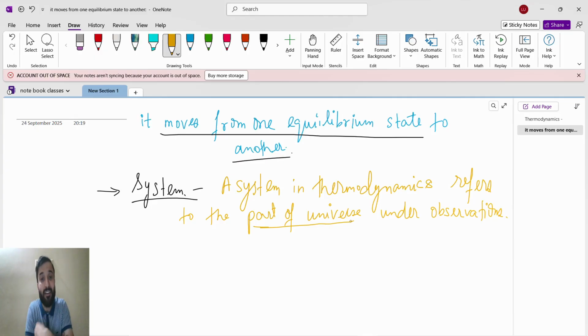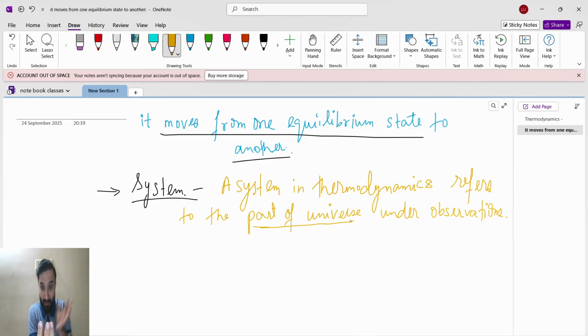Kayanat is nothing but a part of universe. So your favorite person is also a part of universe, and that favorite person is under observation of you. So that is the system. The system in thermodynamics refers to the part of universe under observation.